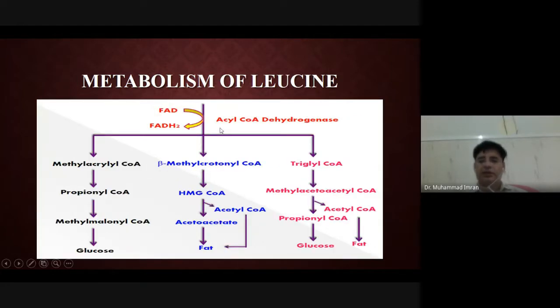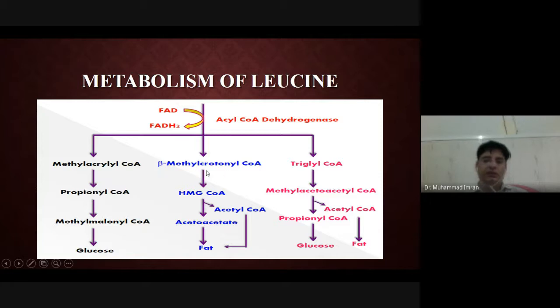Then acyl-CoA dehydrogenase works on it, and low energy electrons are given to FAD to produce FADH2. It will produce methylacrylyl CoA, beta methylcrotonyl CoA and tiglyl CoA. Propionyl CoA is changed into methylmalonyl CoA, then succinyl CoA, then it changes into glucose, or it provides energy.